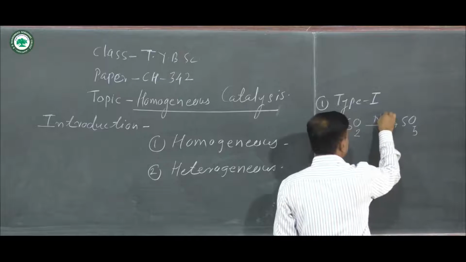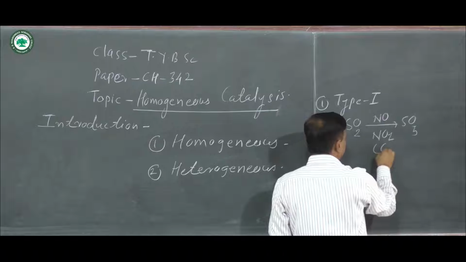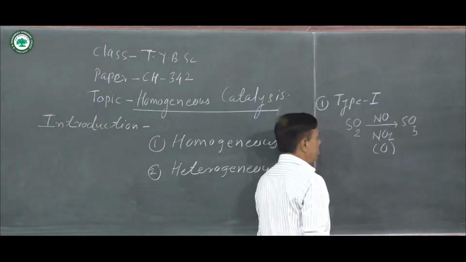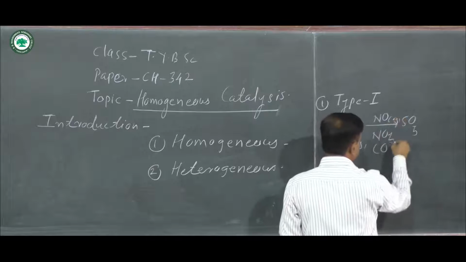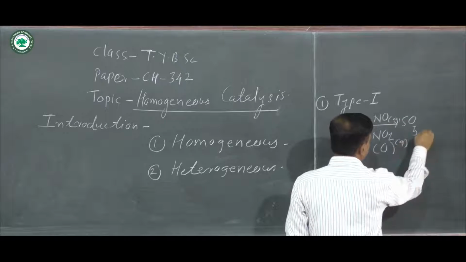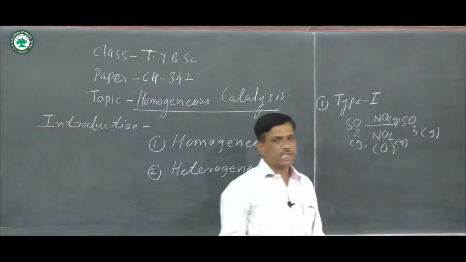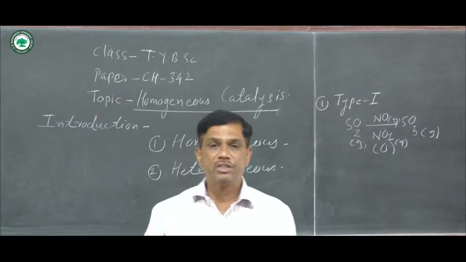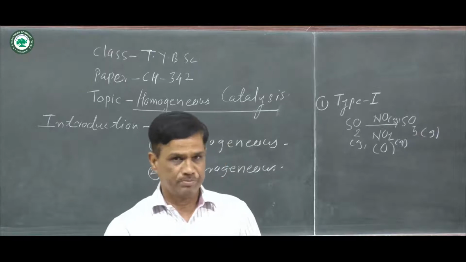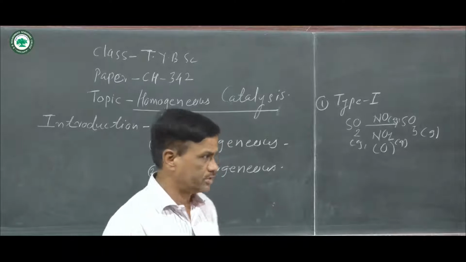Here the catalyst used is NO or NO2, and there is oxidation. SO2 is a gas, NO is a gas, NO2 is a gas and SO3 is a gas. All those reactants, products and catalysts are in the gaseous phase or gaseous medium, and this is the first type of homogeneous catalysis.